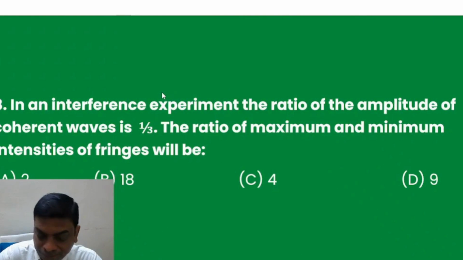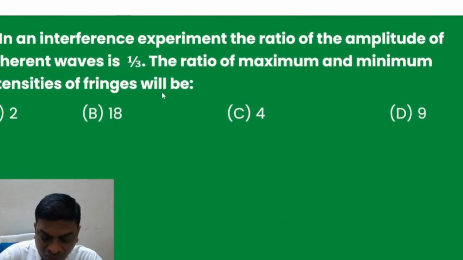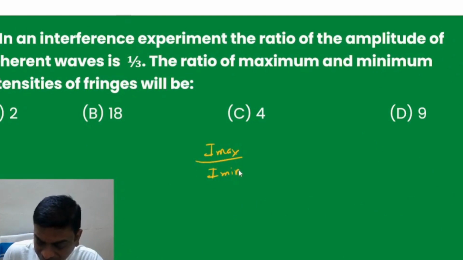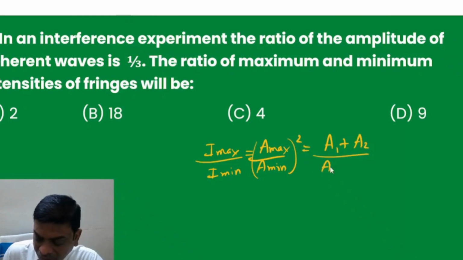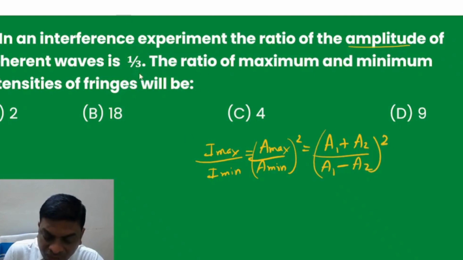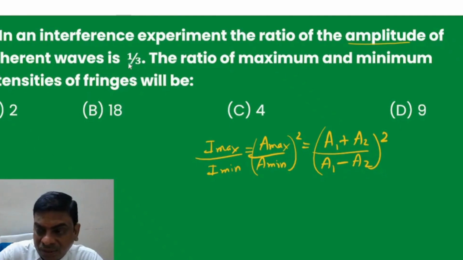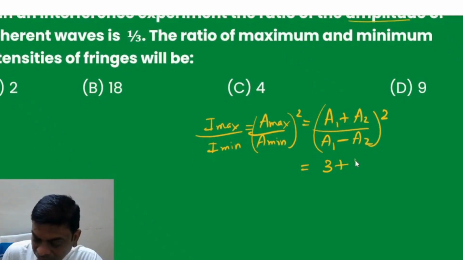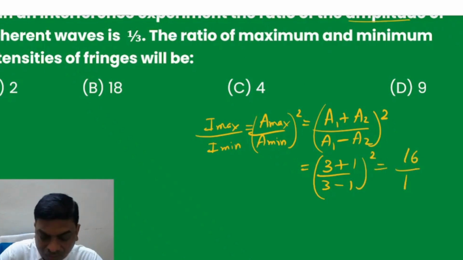Then moving to the next question. In an interference experiment, the ratio of amplitudes of coherent waves is 1 by 3. The ratio of maximum and minimum intensities? So we have already discussed this. Straight away apply the formula: I max to I min will be the square of A max to A min. And you know A max is A1 plus A2 and A min is A1 minus A2. So here the ratio of amplitudes is 1 is to 3, so you can take A1 as 3 and A2 as 1, not a problem. So 3 plus 1 upon 3 minus 1 whole square.